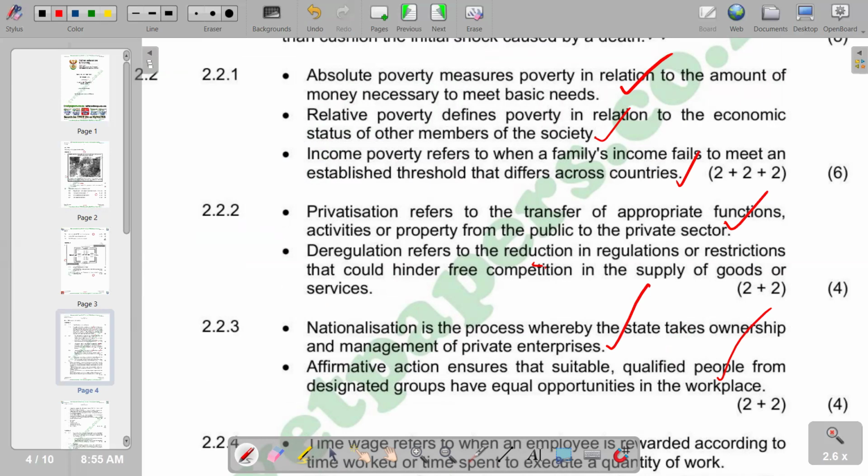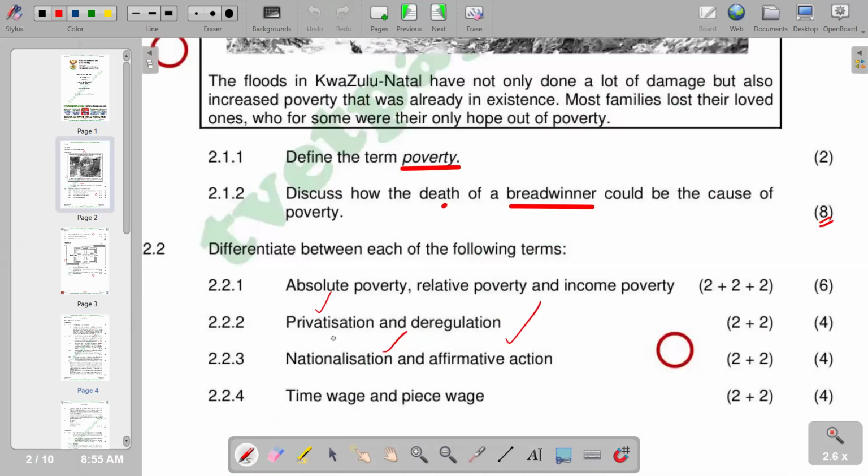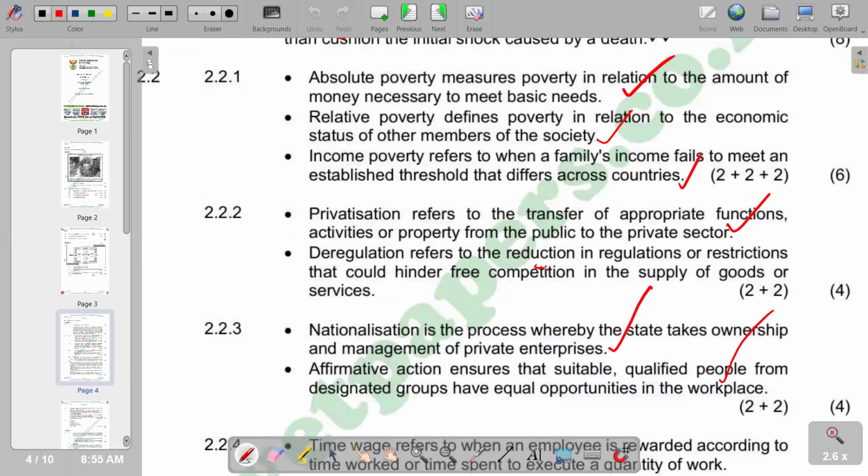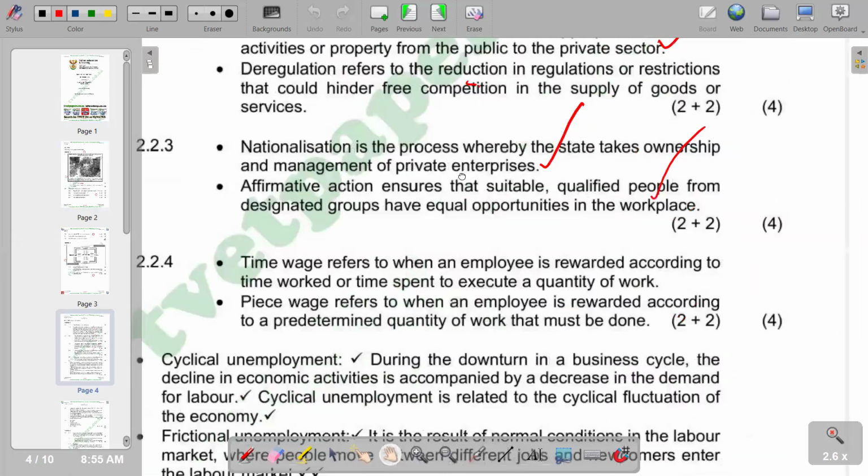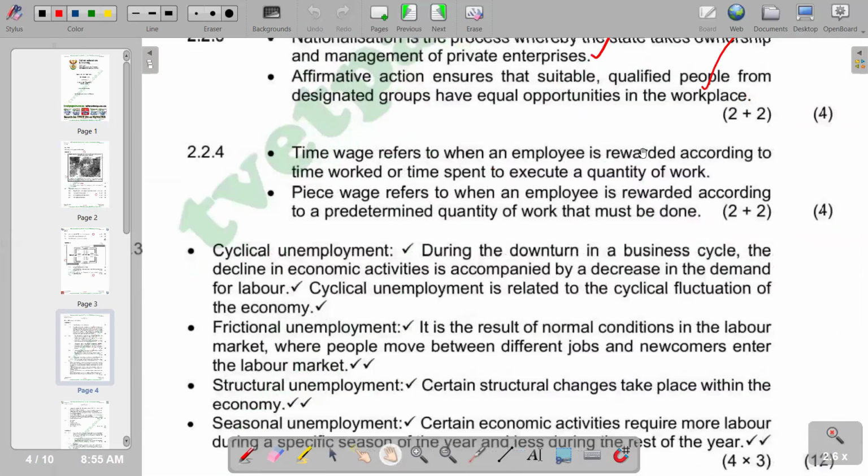That is affirmative action. So we move on to the next part now, which is time wage and piece wage. Of course, looking at time wage, it's a form of payment where an employee is compensated based on the amount of time they spend working. So that is now on time wage. With the explanation that we are having, time wage refers to when an employee is rewarded according to the time spent to execute a quantity of work. So that is what we have.